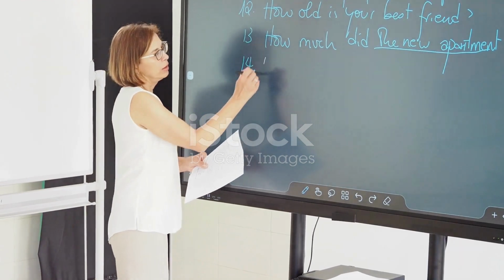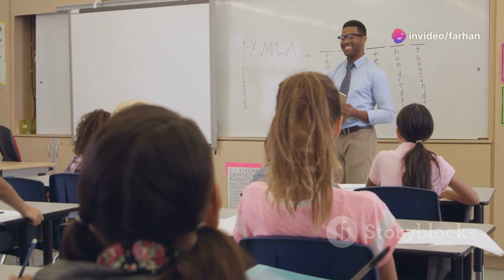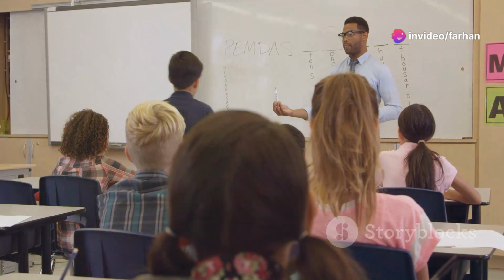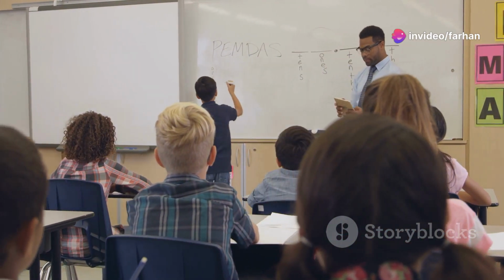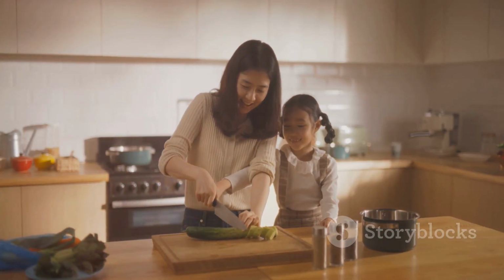Section 6. Present continuous tense, structure and usage. Structure: subject plus am, is or are, plus verb in the present participle form, plus object. Examples: I am studying for my exams. They are playing football in the park. She is cooking dinner right now.